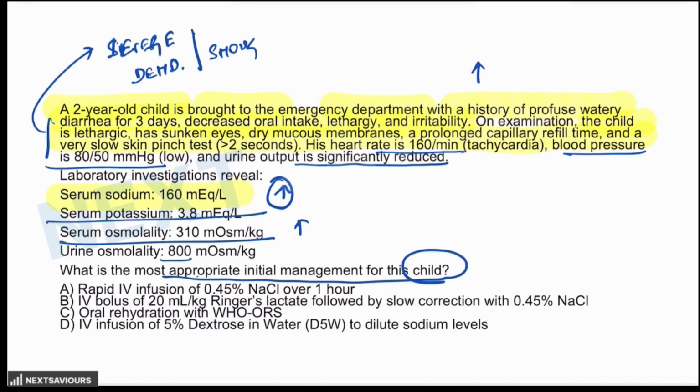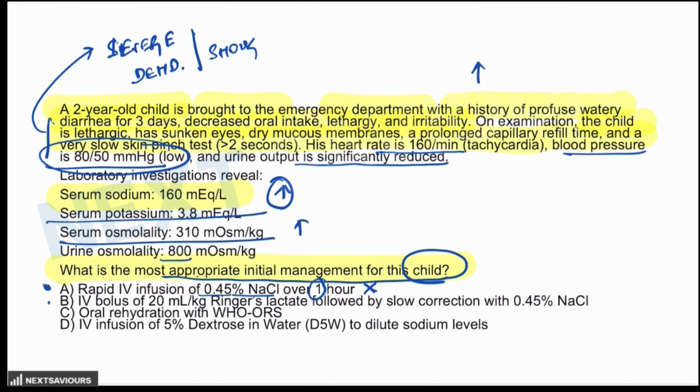Once we have studied everything related to this, now let's talk about the question, that what is the most appropriate initial management for this child. Now, if we look at option number one, a rapid IV infusion of isotonic saline over 1 hour, as we have just talked, rapid administration of hypotonic fluid can cause cerebral edema. So this is incorrect. It has to be slowly done. Isotonic fluids are to be given because the patient is in shock.